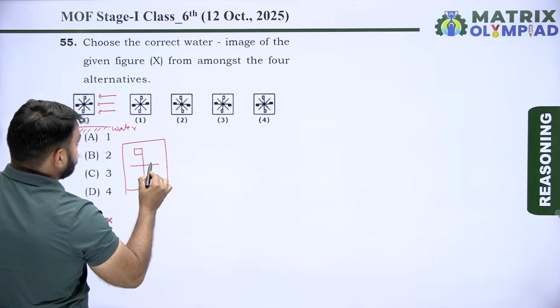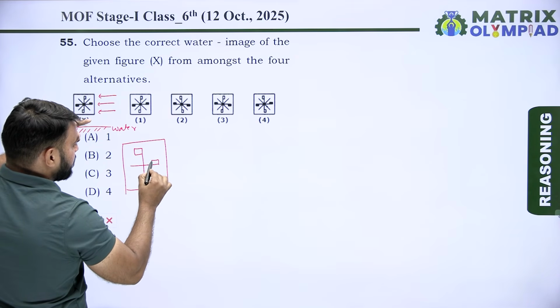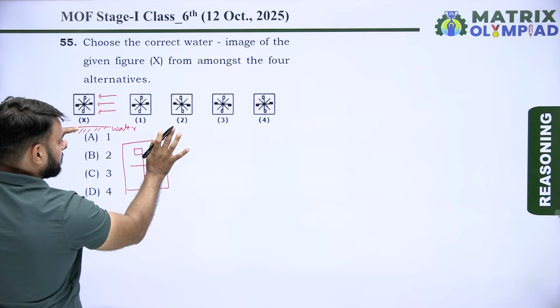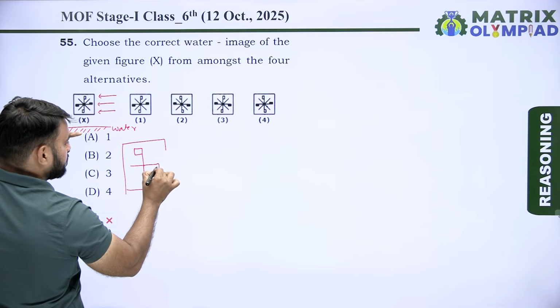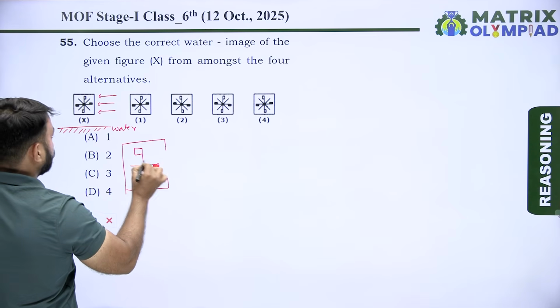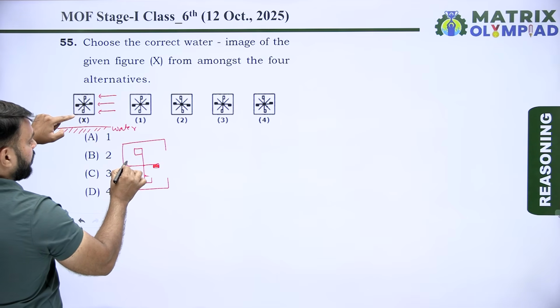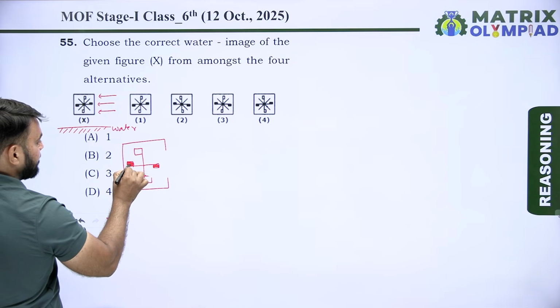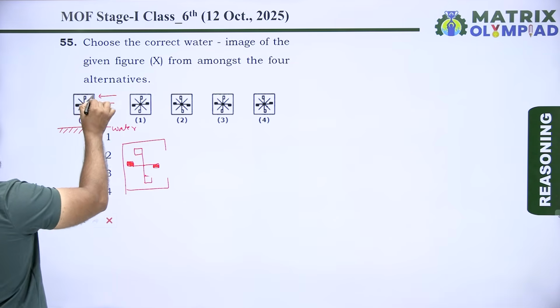Now find the water image of this part. The water image of this part will look something like this. And the water image of this part will look something like this. And find the water image of this part.